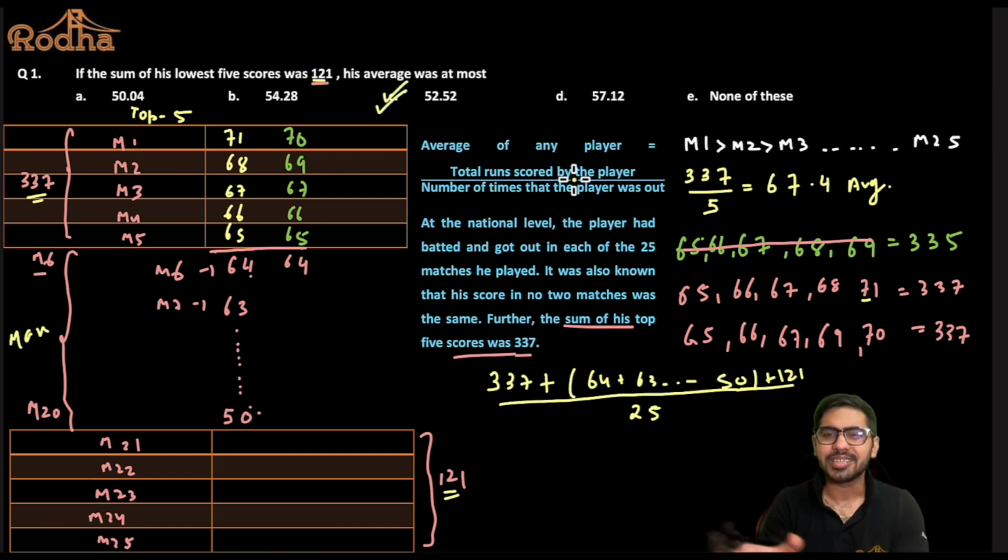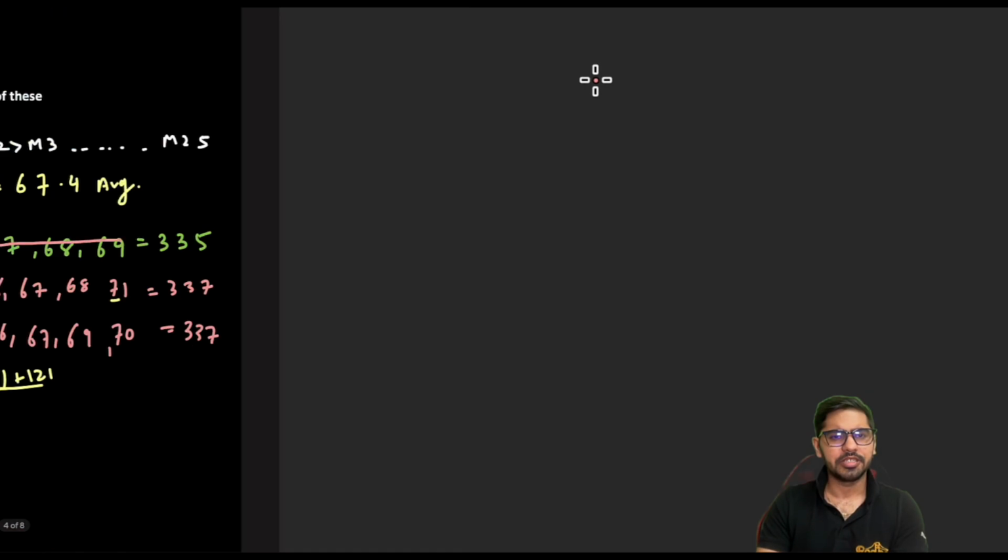I'm not doing the calculation part, I'm not wasting time there. When you solve this with the help of a calculator, your average will come out to be 52.52. Now, if you want me to help you solve the part in the middle, how to solve this? Let me take a fresh page.